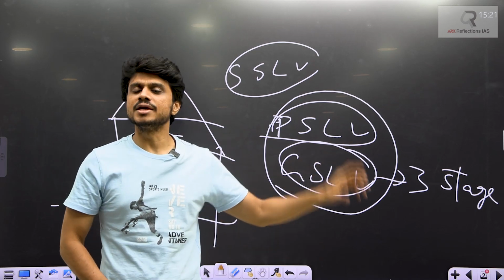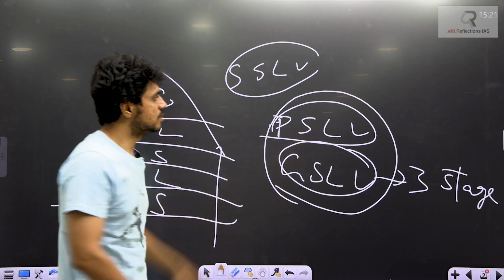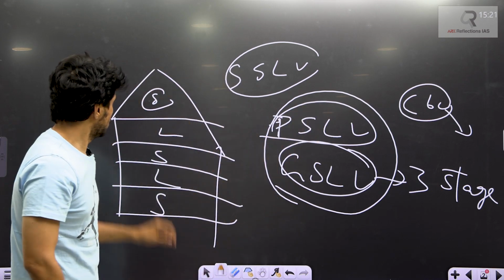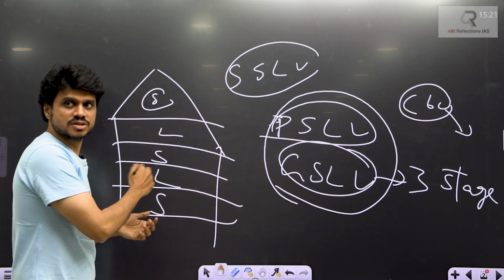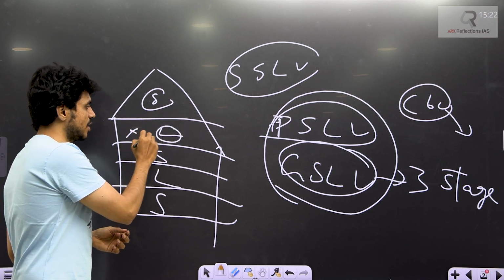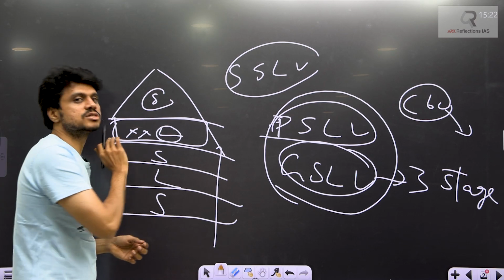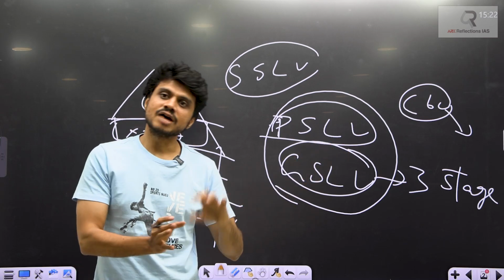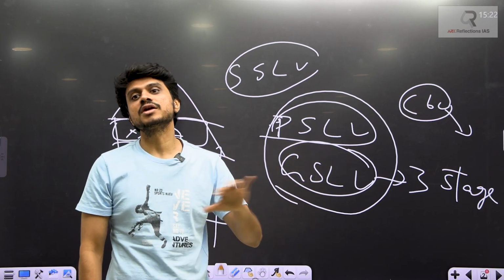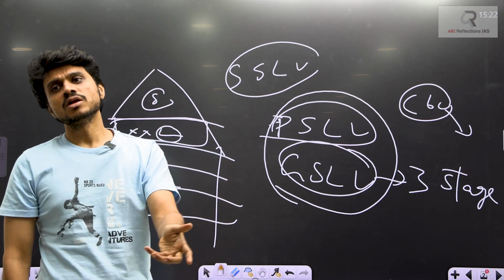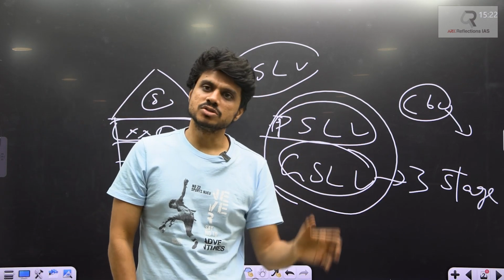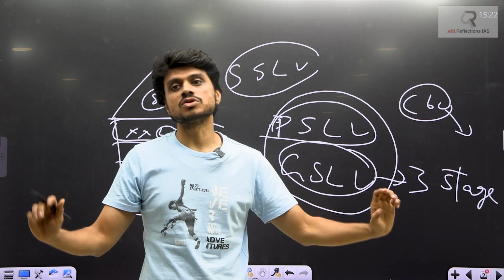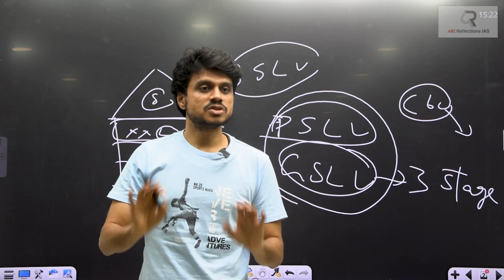In the last PSLV mission, Polar Satellite Launching Vehicle mission, that is the C60 mission, in the 60th mission, what they did is, they used the final stage, they placed some kind of experimental things at this final stage, and they kept this in space for some amount of time. And they conducted some experiments. Anyway, that is going to get lost. They placed some other things along with this, and they conducted some kind of experiments in space. Later on, they used some kind of technology. They brought it back into the atmosphere, and it was finally disposed of safely without causing any kind of debris in space. So this is the experiment they have done.